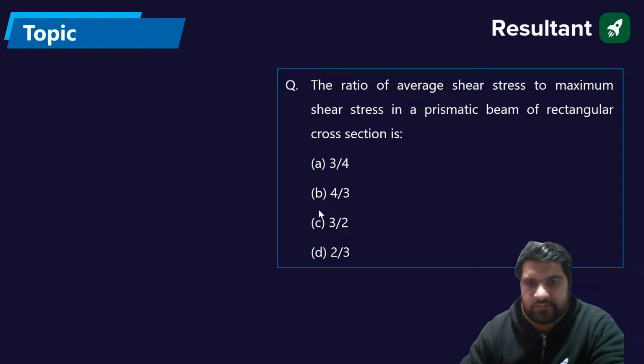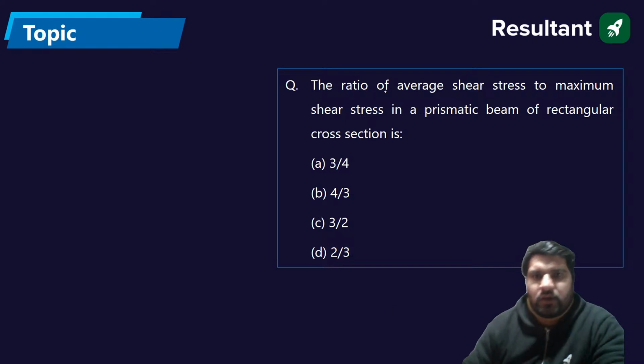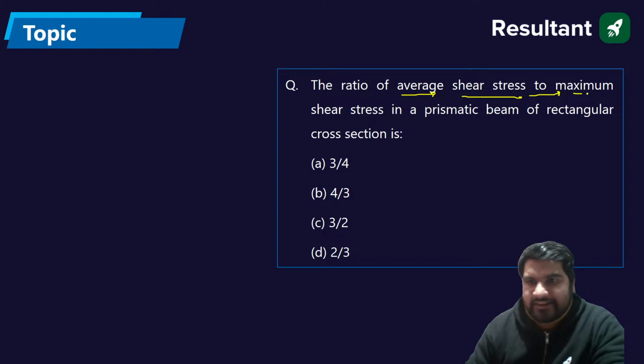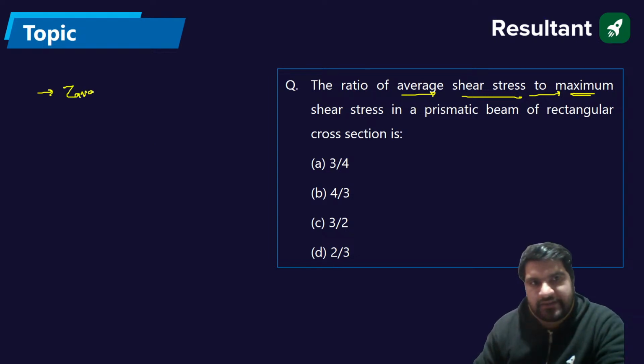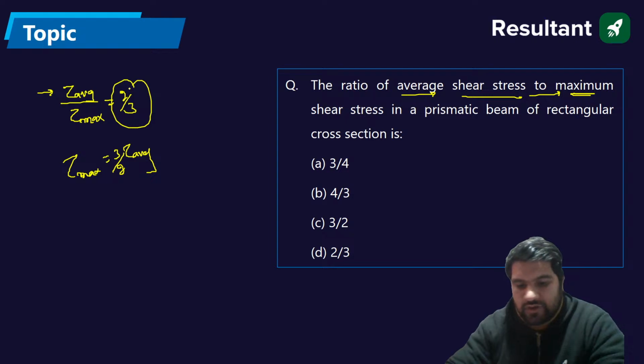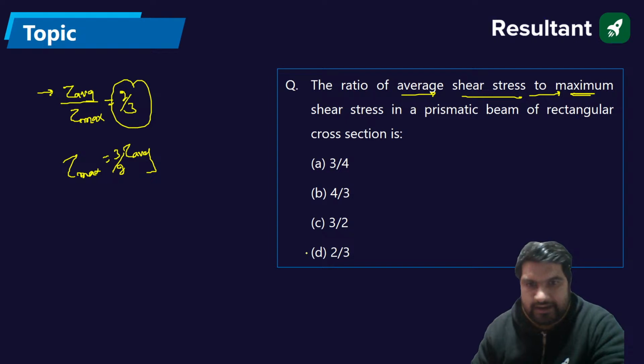So what is the answer? The ratio of average shear stress to maximum shear stress. You are doing it wrong, Arvind. Please mark down the right answer. We are finding tau average to tau maximum. You know that tau maximum is 3 by 2 of tau average. The answer should be 2 by 3 because it is the reciprocal. So the correct answer is D.